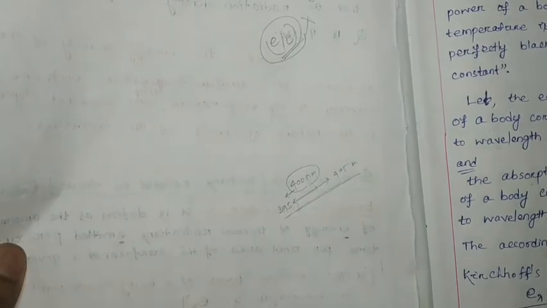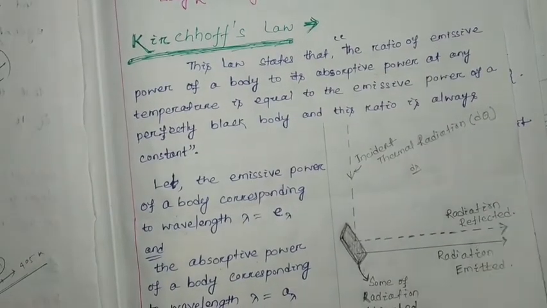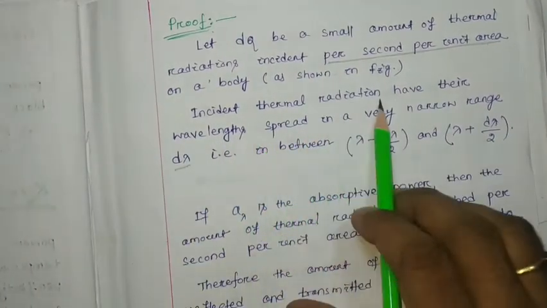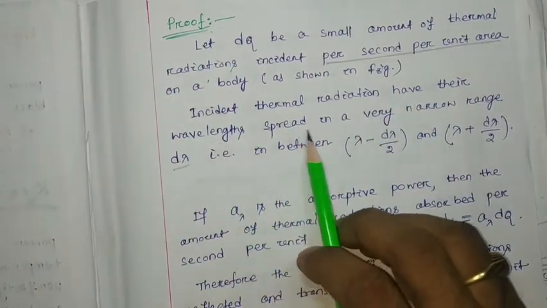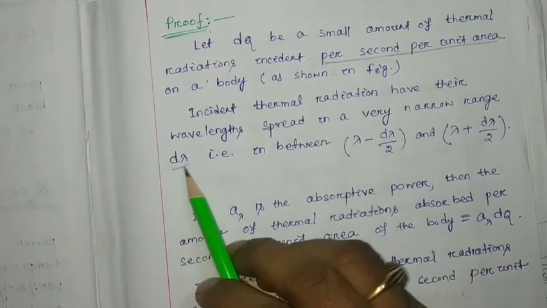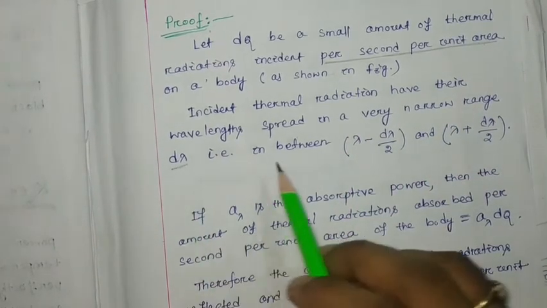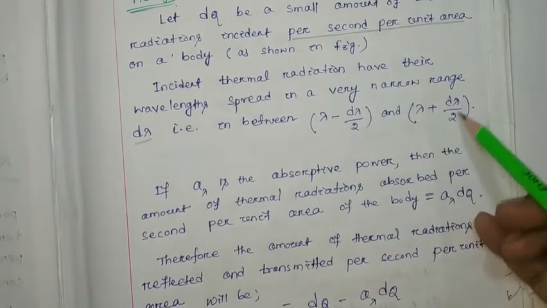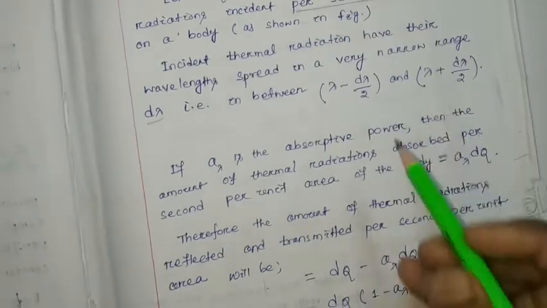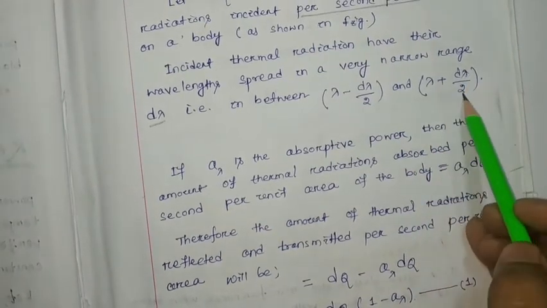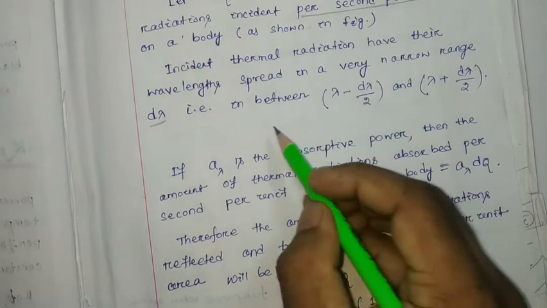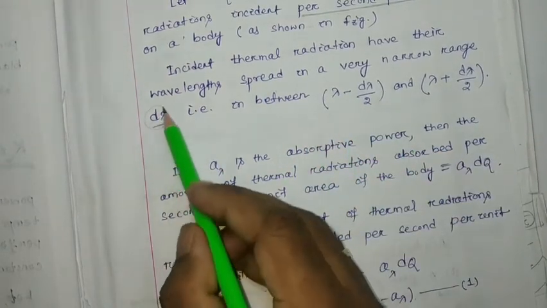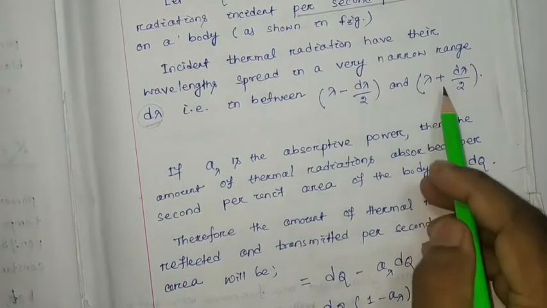So the incident thermal radiation has its wavelength spread in a very narrow range. Let this range be d lambda, that is, between lambda minus d lambda by 2 and lambda plus d lambda by 2. If you subtract lambda plus d lambda by 2 minus lambda minus d lambda by 2, you get d lambda only.